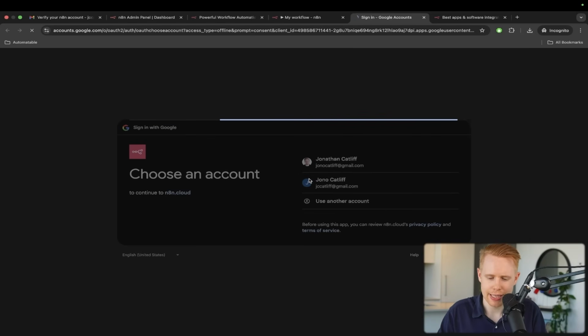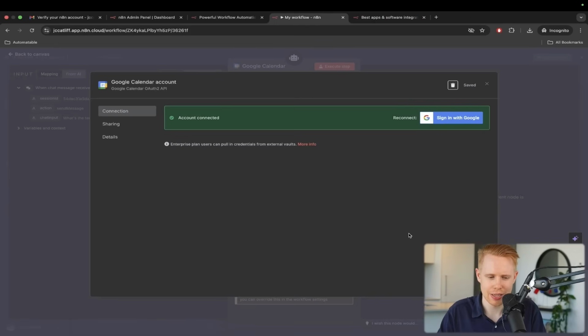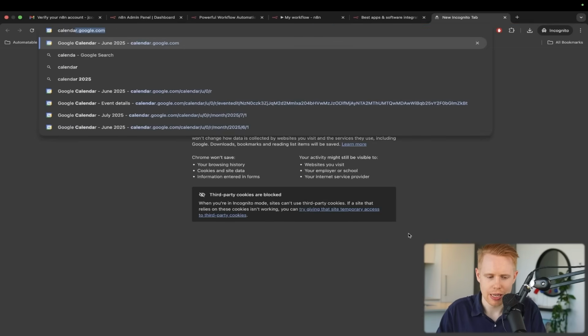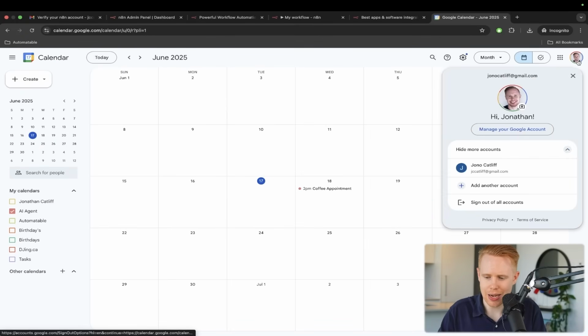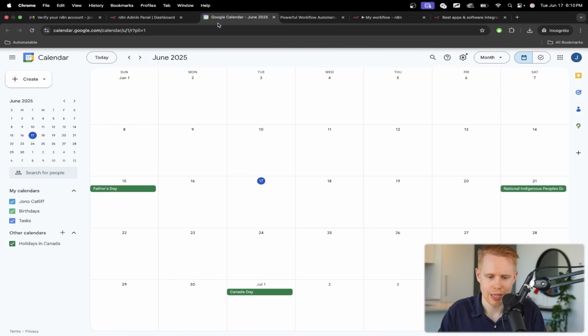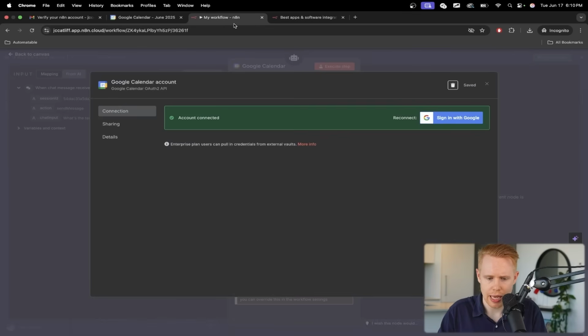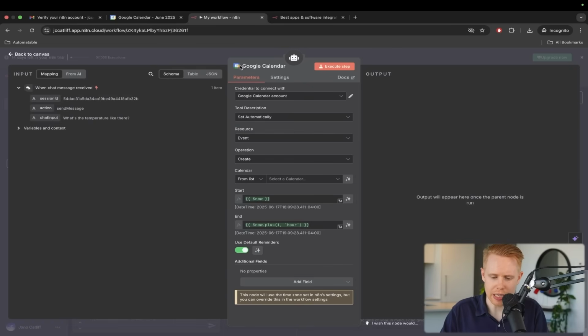And so what I'm going to do is hit here and add a new credential, and it's going to ask me to sign in with Google. I'm going to enter in my email here, click continue, and give n8n access to my Google Calendar. What this is really doing is allowing n8n to effectively control my calendar, be able to add events, update events, delete events, search for events, all of that kind of stuff. So we'll go back to our particular scenario here, and we're good to go. We've connected this. We can exit out, and now we've connected it into our particular Google Calendar.